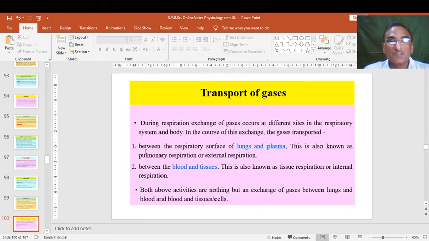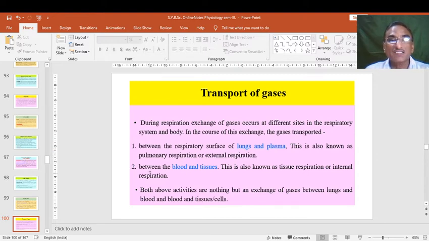First is between the respiratory surface of lungs and plasma. So first exchange of gases takes place in the lungs and plasma. Plasma is the fluid part of blood, and whenever oxygen is transported in plasma, the blood carries it to the tissues. This is also known as pulmonary respiration or external respiration, because it is carried out outside the tissues, in the lungs. Therefore it is pulmonary respiration.